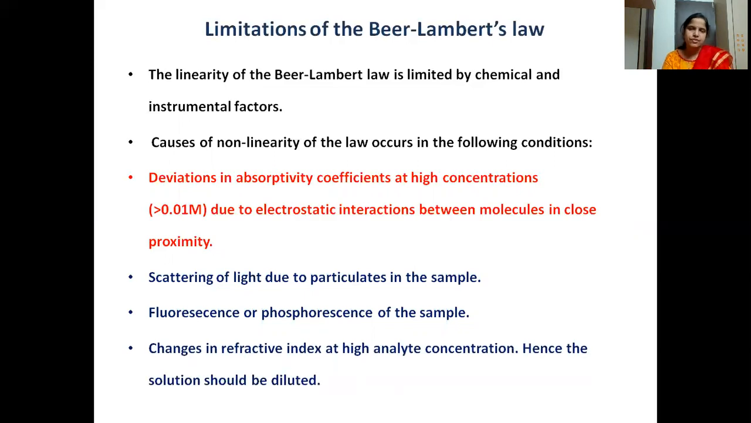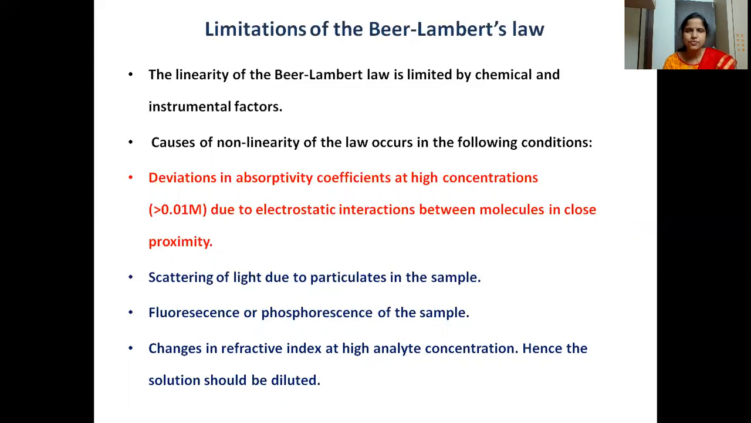Another is the change in refractive index at high analyte concentration. A high concentration of the sample will also change the refractive index, hence the solution should be taken at a low concentration, that means it should be diluted. So this is about the Beer-Lambert law. The formula we need to remember is A is equal to epsilon CL. A stands for absorbance, epsilon means molar absorption coefficient, C stands for the concentration of the solution, and L stands for the path length of the solution.